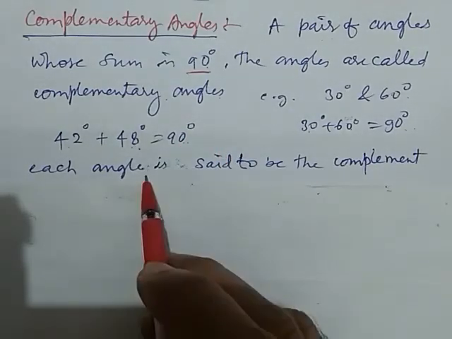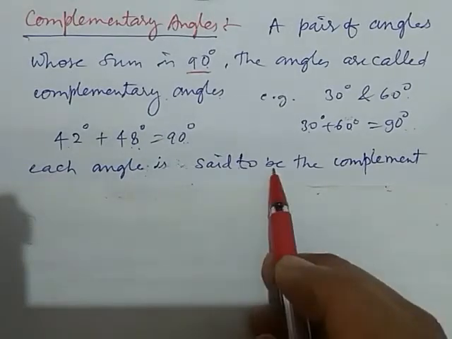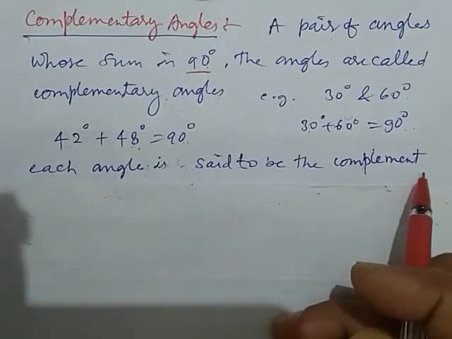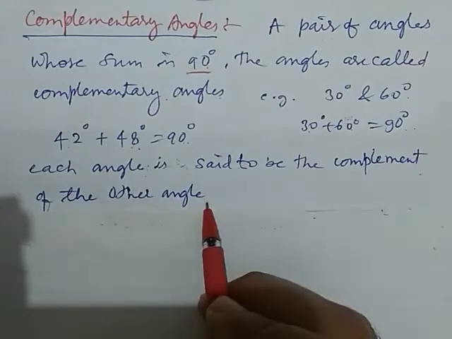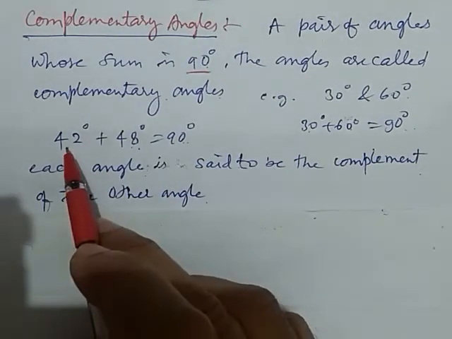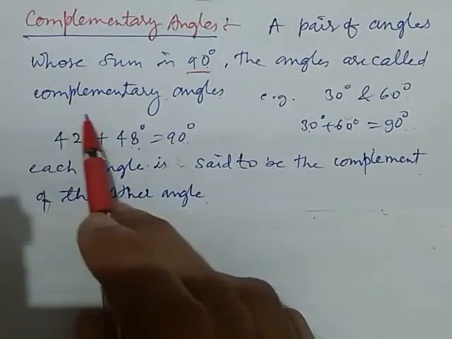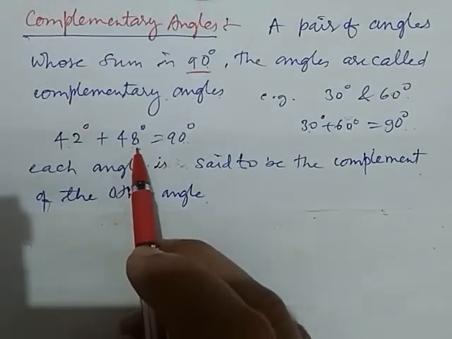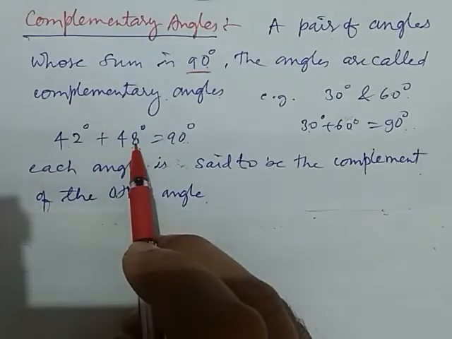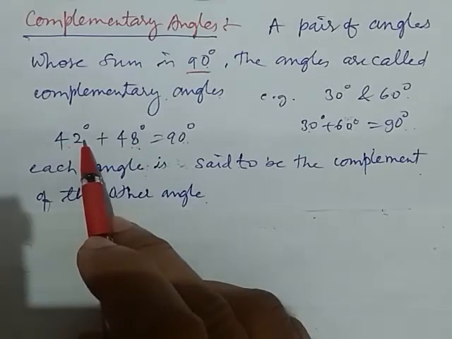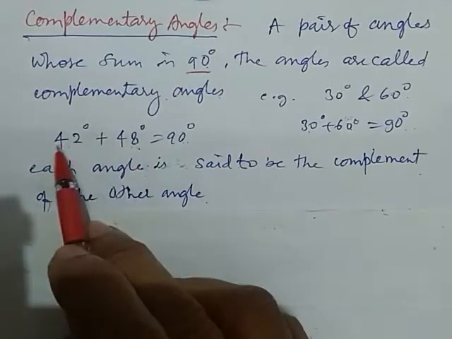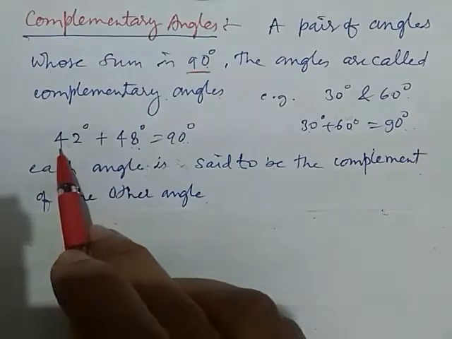Each angle is said to be the complement of the other angle. Here we can say 42 degree angle is the complement of 48 degree angle, and 48 degree angle is the complement of 42 degree angle. So they are complement of each other.